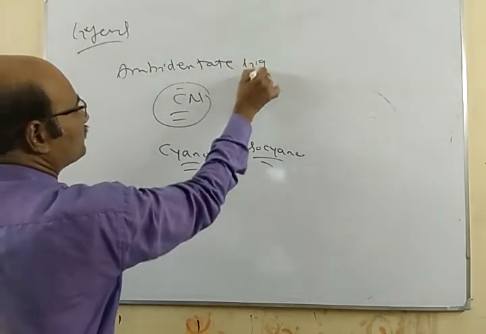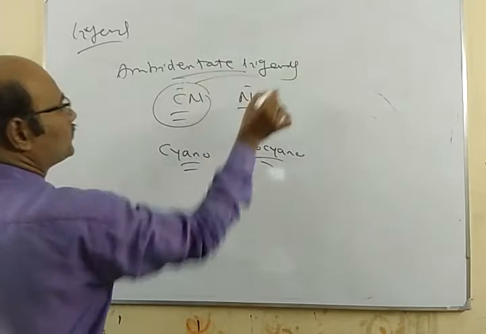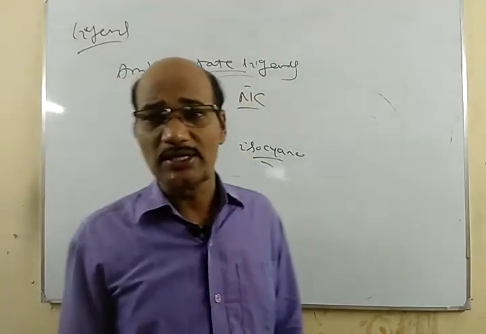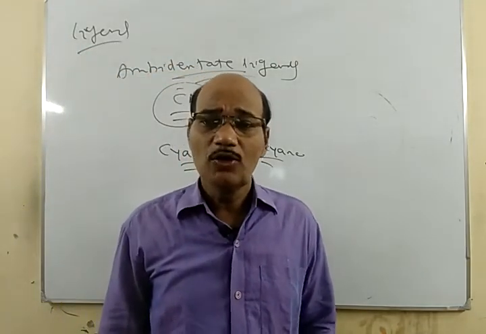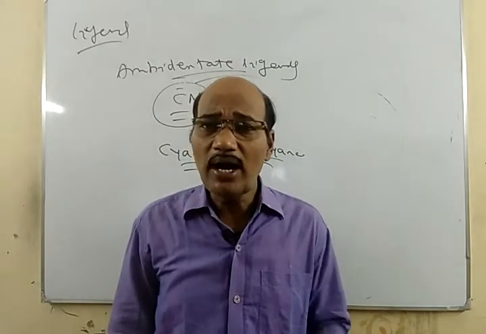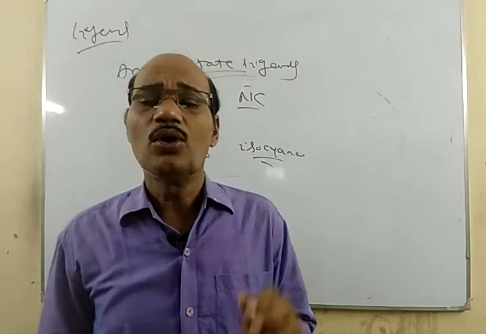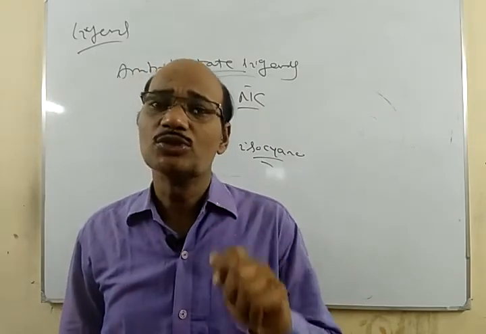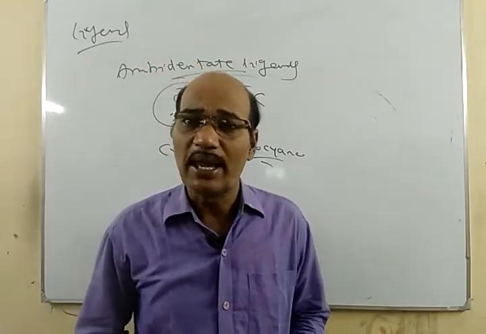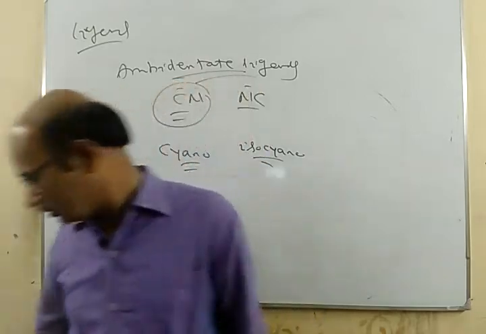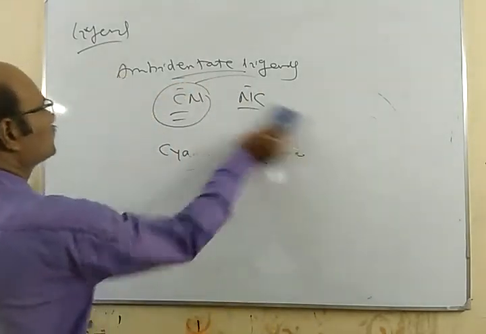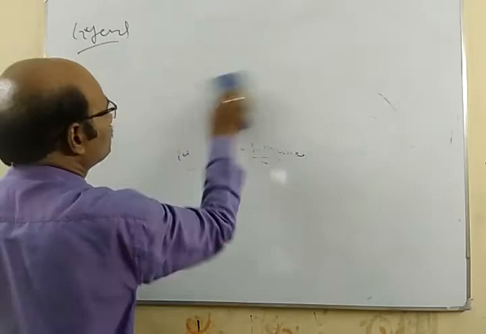So ambidentate ligands are those ligands where we have more than one donor site, but at a time only one atom donates electrons.